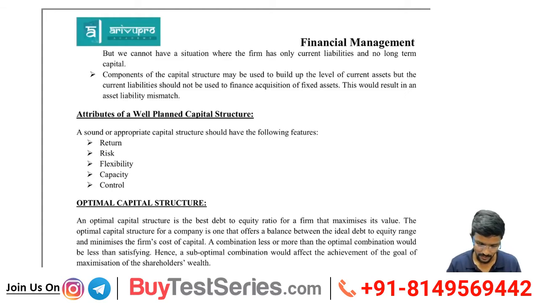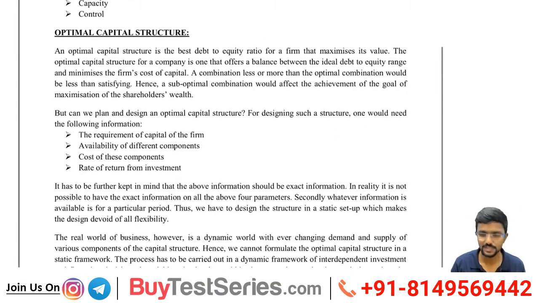So optimal capital structure, as I've already told, means the best combination of debt and equity, where the value of the company is more, whereas the cost of capital is very low or minimum. An optimal capital structure is the best debt to equity ratio for a firm that maximizes its value. The optimal structure for a company is one that offers a balance between the ideal debt to equity range and minimizes the firm's cost of capital. That is what I told you.